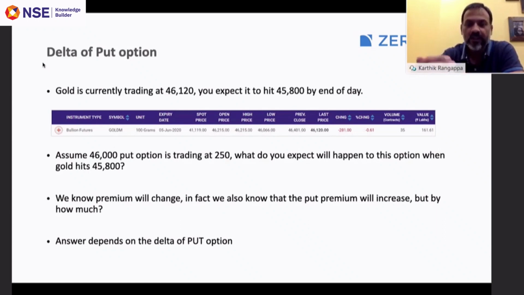What do you think will happen to this option when gold reduces to, let's say, 45,800? Now, obviously, there is a decline in gold price. Therefore, the put premium will increase. We just discussed that. Now, to what exact extent will the premium increase from 250? For that, we need to use the delta of the option.